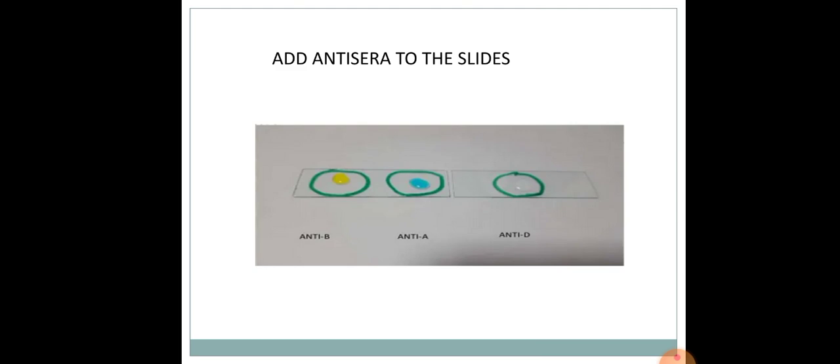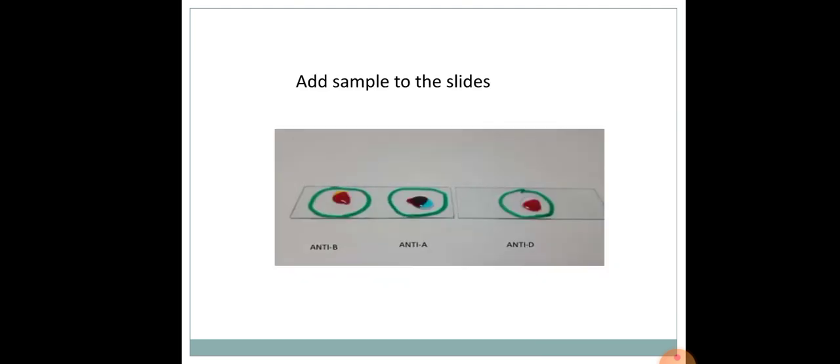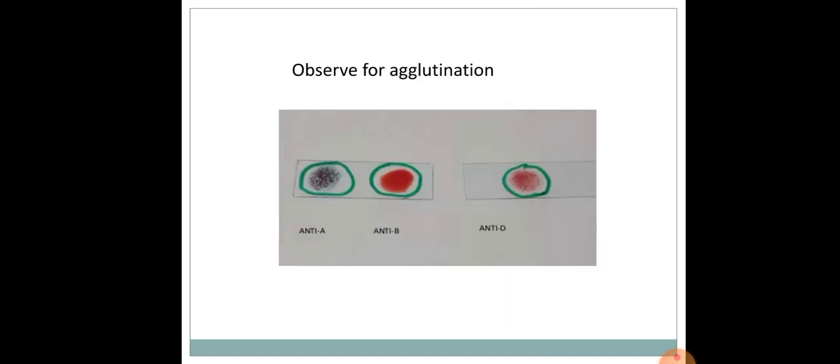First, we have to add antisera to the slides. On one slide, we should add anti-A and anti-B antisera, and on the other, we should add anti-D antisera. Then we have to add the patient sample to the antisera. Then we have to observe for agglutination. Here we can see agglutination in anti-A, so the blood group will be A, and we can see agglutination in anti-D also.